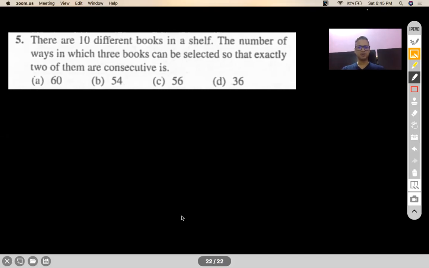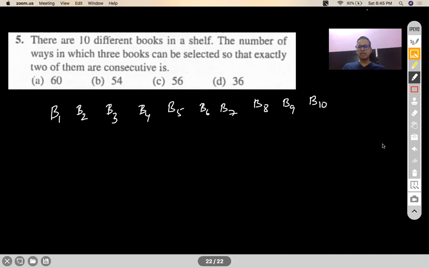All right, most of you have gone with option number C. Let us check. Now, let us say these are the 10 books that are there on the shelf: B1, B2, B3, B4, B5, B6, B7, B8, B9, B10. Here, there is nothing before the B1, B2 books and there is nothing after the B9, B10 books. So this makes me break my problem into cases.